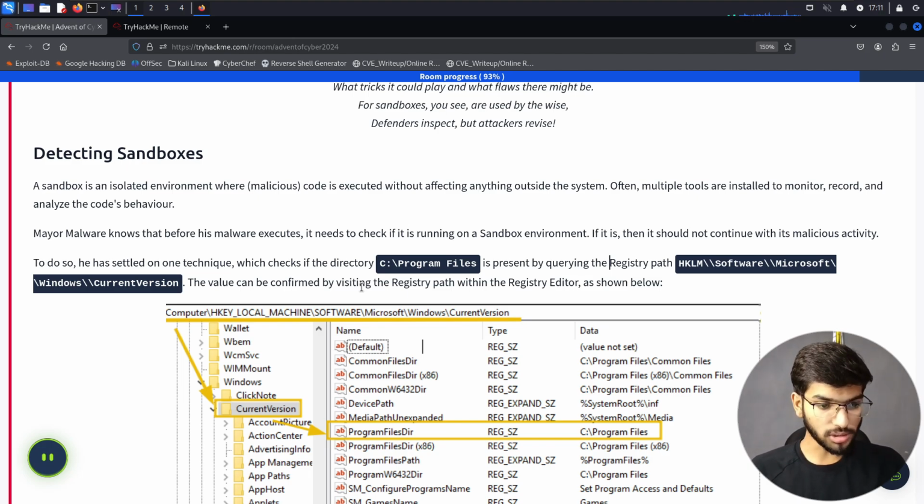Maya Malware knows that before his malware executes, it needs to check if it is running in a sandbox environment. If it is, then it should not continue with its malicious activity. To do so, he has settled on one technique, which checks if the directory C:\Program Files is present, querying the registry path, Software\Microsoft\Windows\CurrentVersion. The value can be confirmed by visiting the registry path within the registry editor, as shown below.